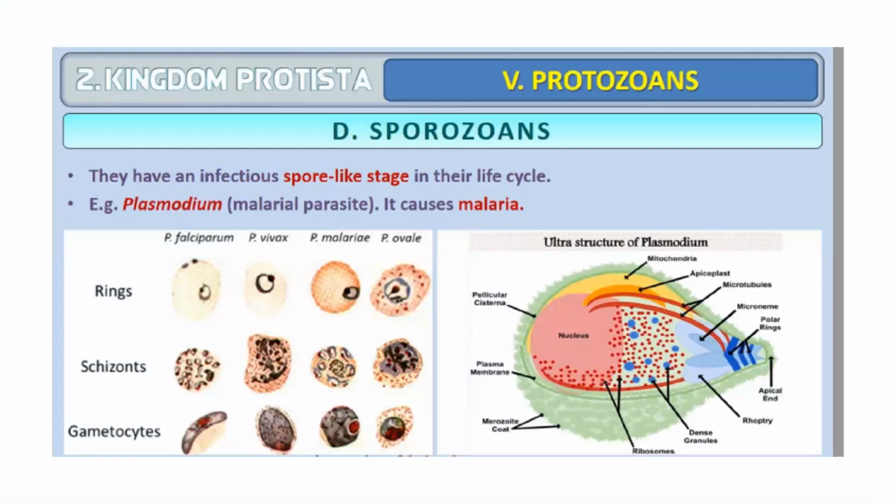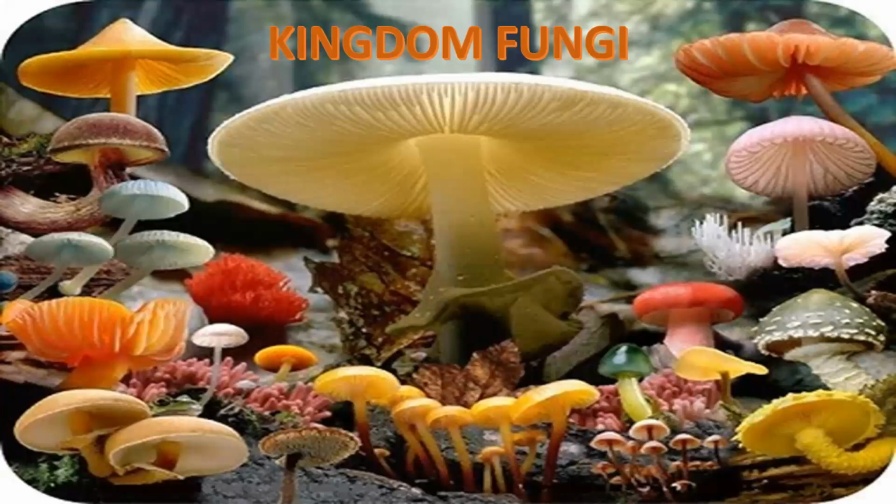The last is sporozoans. They have an infectious spore-like stage in their life cycle. An example is Plasmodium, which causes malaria. This is an example of a sporozoan type of protista. So these are the different classes of kingdom Protista. By now we have completed two kingdoms, kingdom Monera and kingdom Protista. So let us stop here for today.